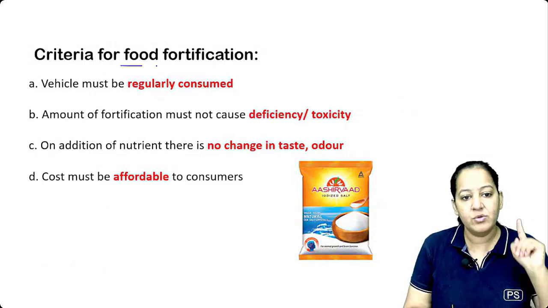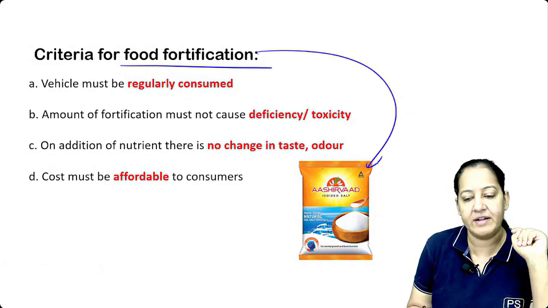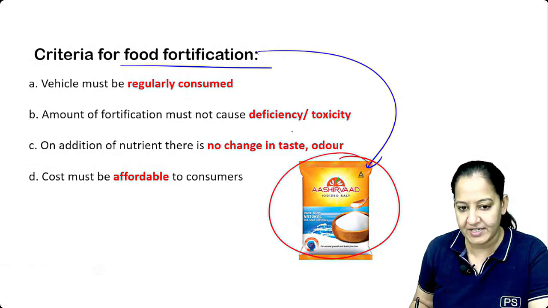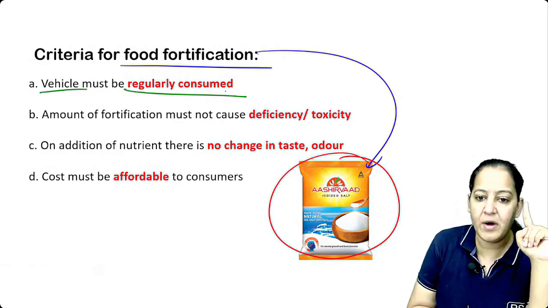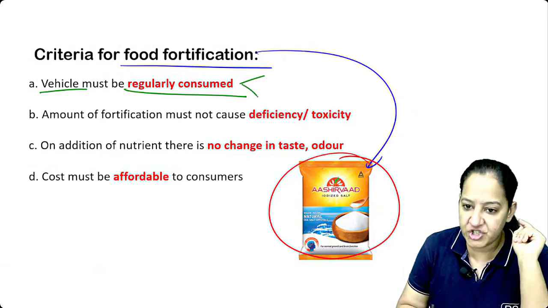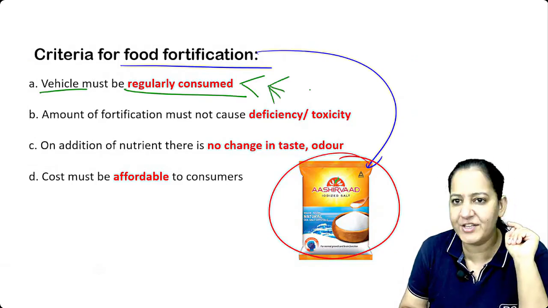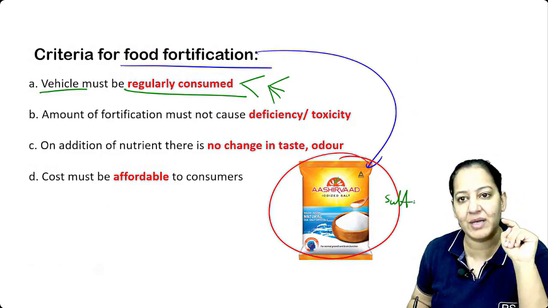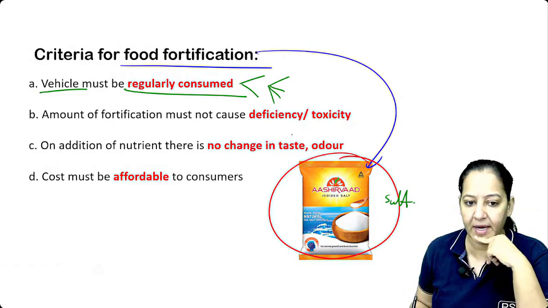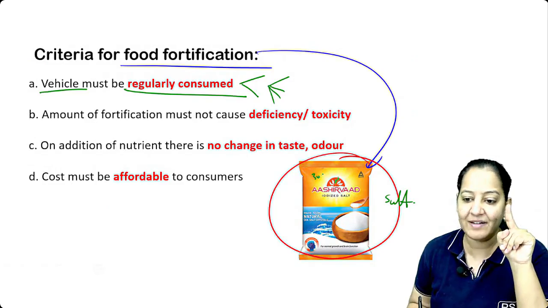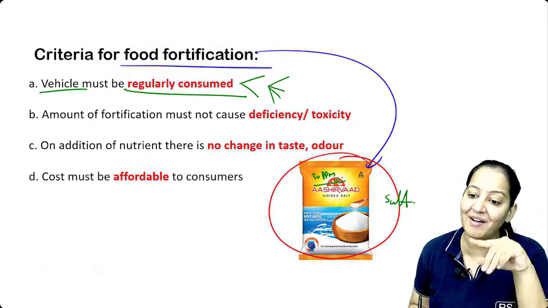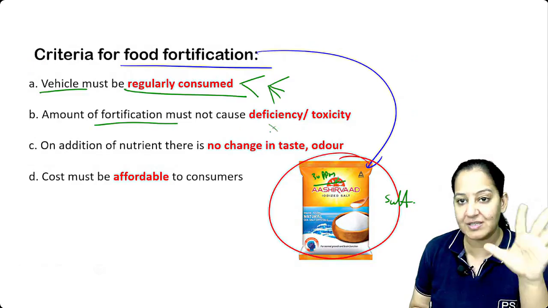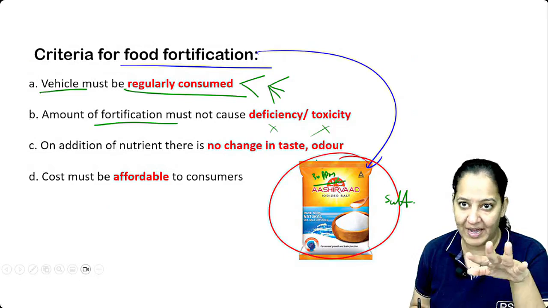Okay? So, criteria for a food to be fortified. Take the example of salt. We fortify salt with iodine. Whatever vehicle you are using should be regularly consumed. All the rich, all the poor, every religion, everyone should consume that thing. Salt is something everyone consumes. And the amount you should add is 30 ppm only. Don't add too much. The amount of fortification should not cause deficiency or toxicity. It should be neutral, like average.